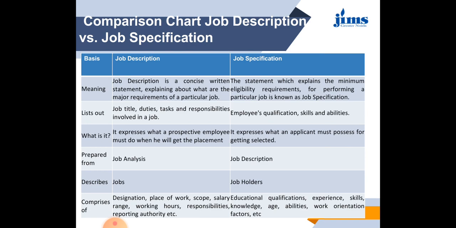Now, job description is prepared from the job analysis. So first you have to prepare the job analysis, then your job description. Job specification is prepared on the basis of job description.